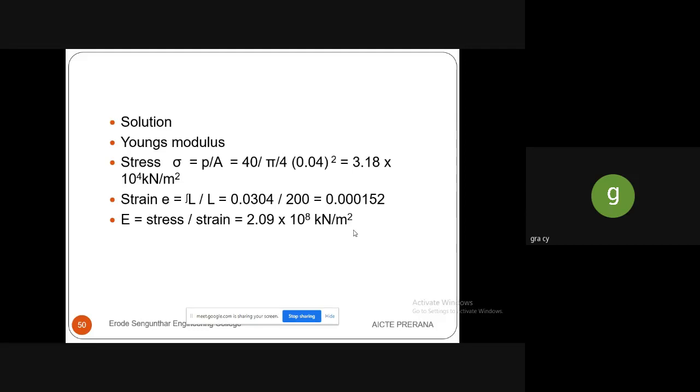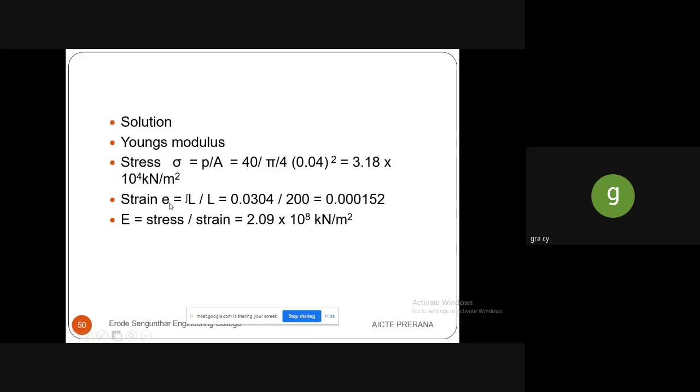To determine the Young's modulus, the stress value is P by A. We know that the Young's modulus formula is stress by strain. To determine the stress, sigma is equal to P by A. We know the P value, 40, is given, and the diameter is given. As it is a circular shape, we substitute the circular area as pi by 4 into d square. While substituting, you will get the answer as 3.18 into 10 to the power 4 kilonewton per meter